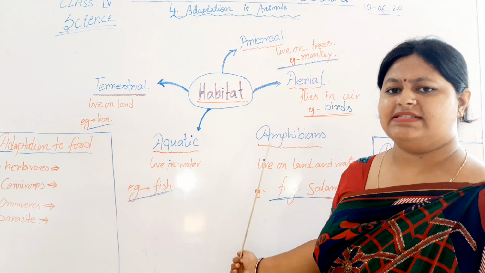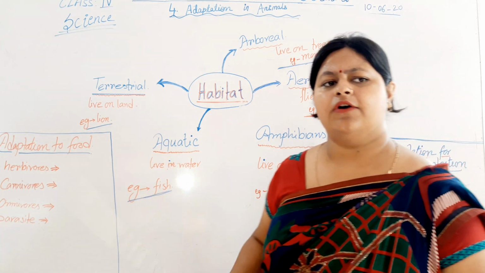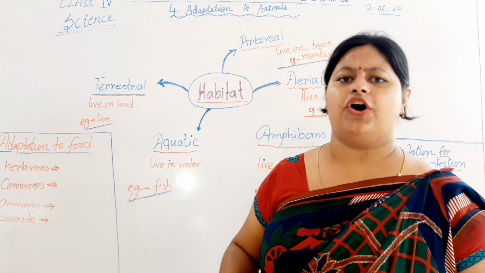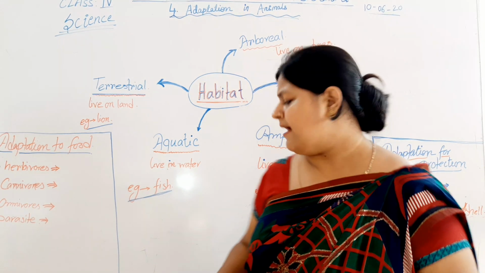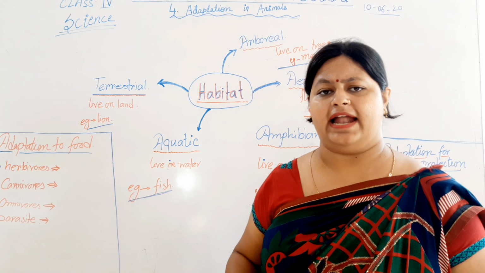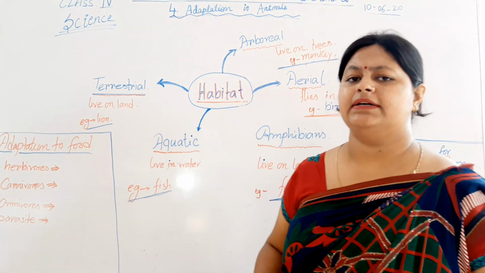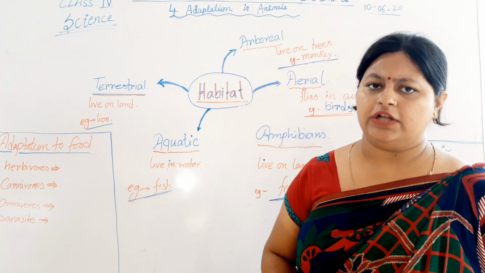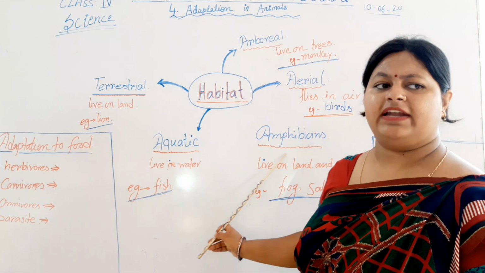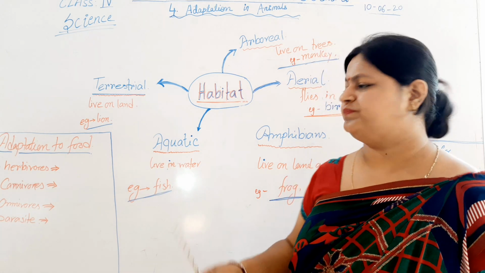The amphibians are the animals who either live on land or in water. Amphibians can live in both, either on land or in water. For example, frog, you can find frog on the land also, and they can survive in water also. Salamander also on the land and in water as well. So amphibians are the type of animal that can survive in water and on land as well.